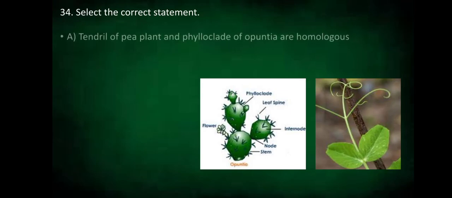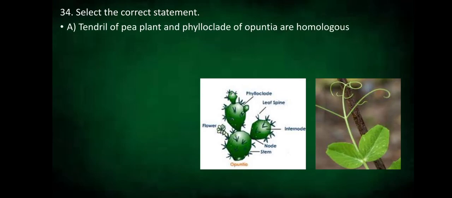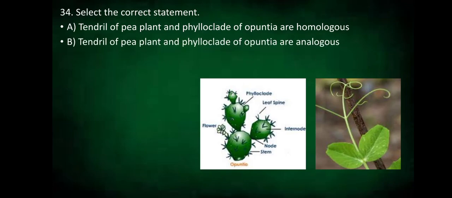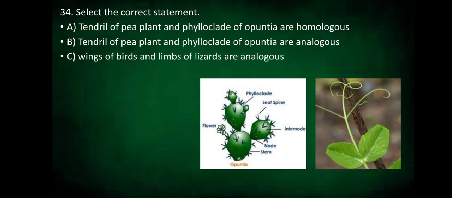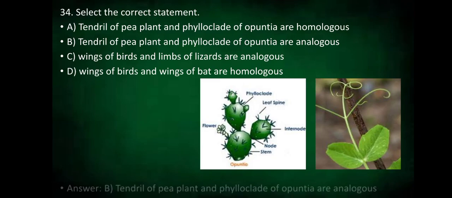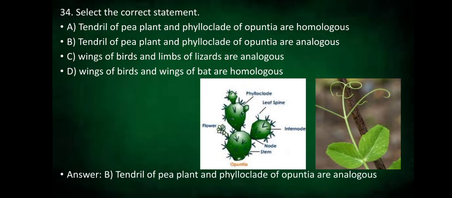Select the correct statement. Tendril of pea plant and phylloclade of opuntia are homologous. I have provided the picture also if you have any doubts regarding this. Tendril of pea plant and phylloclade of opuntia are analogous. Wings of birds and limbs of lizards are analogous. Wings of birds and wings of bat are homologous. So what do you think the correct statement is? Yes, it is option B. Tendril of pea plant and the phylloclade of opuntia are analogous organs.